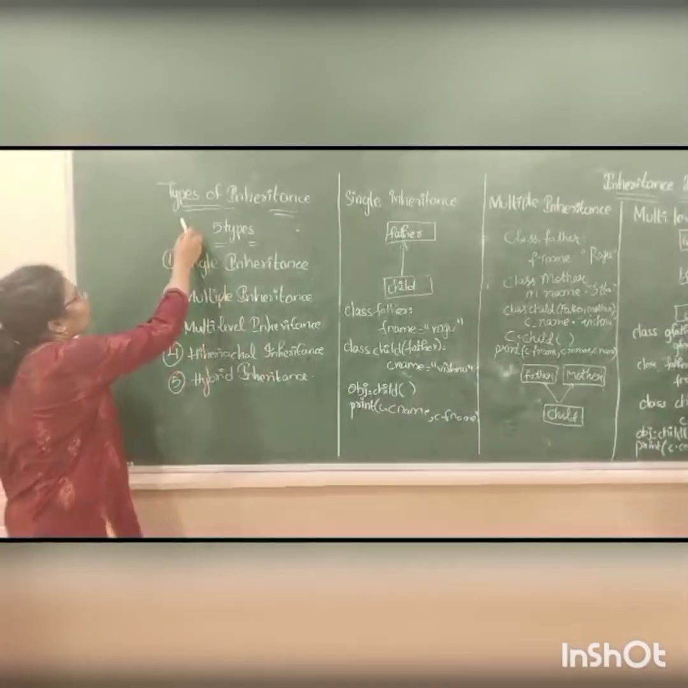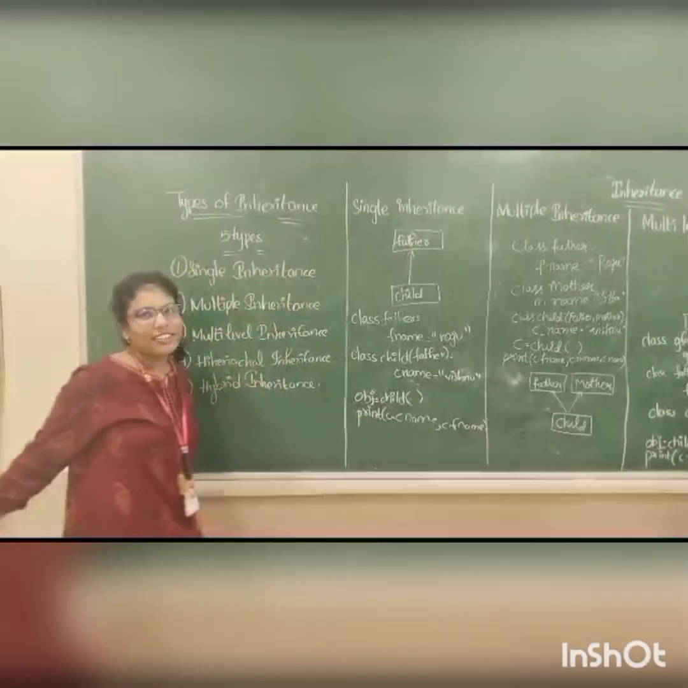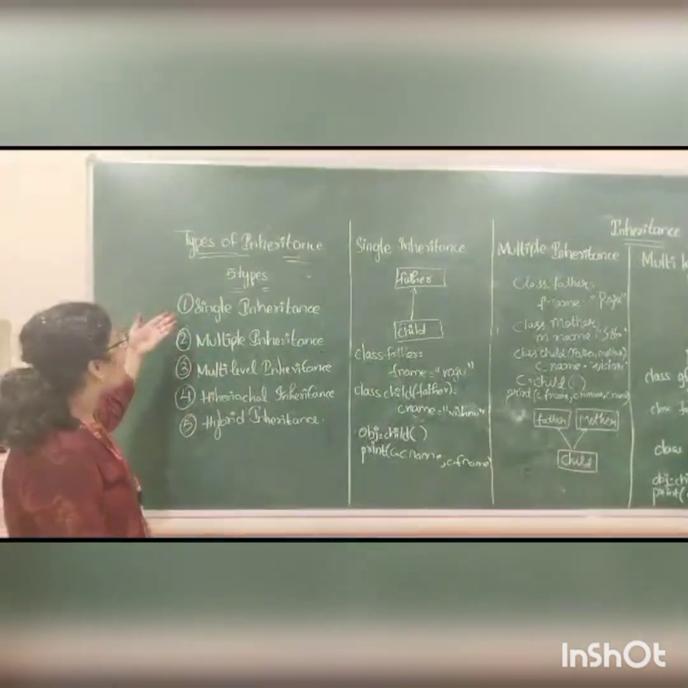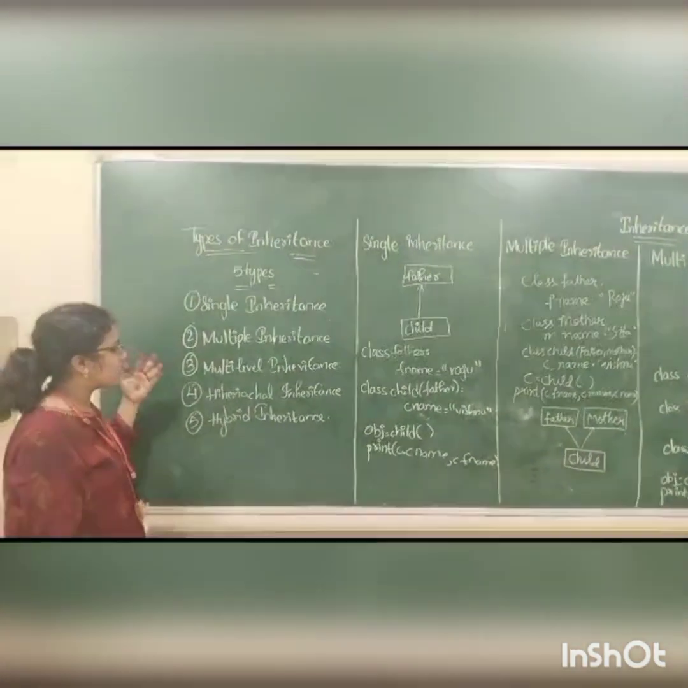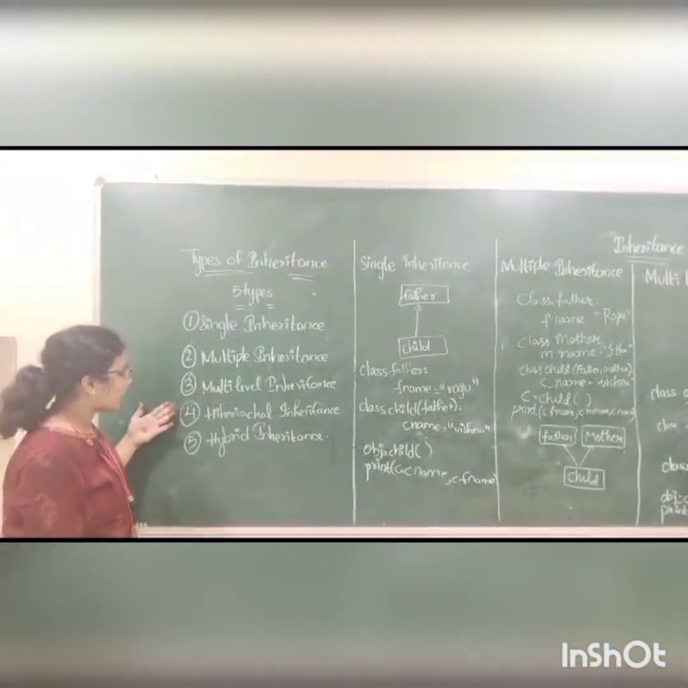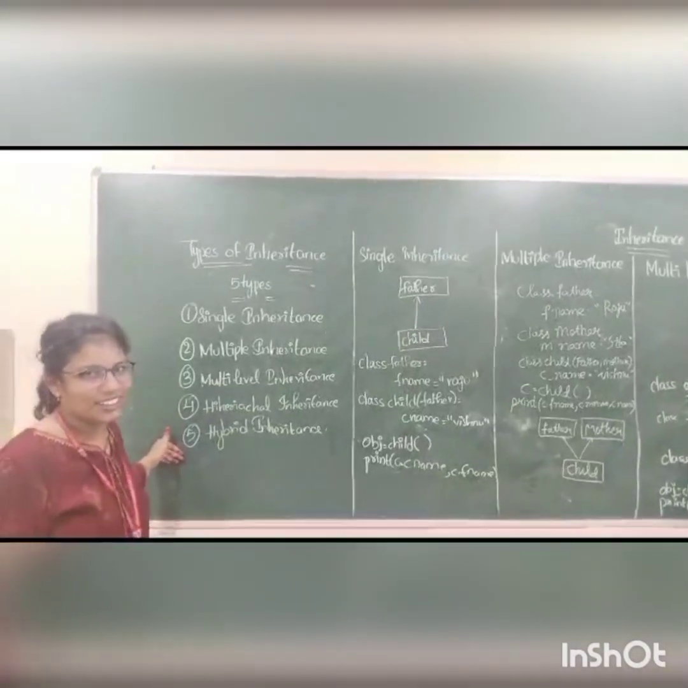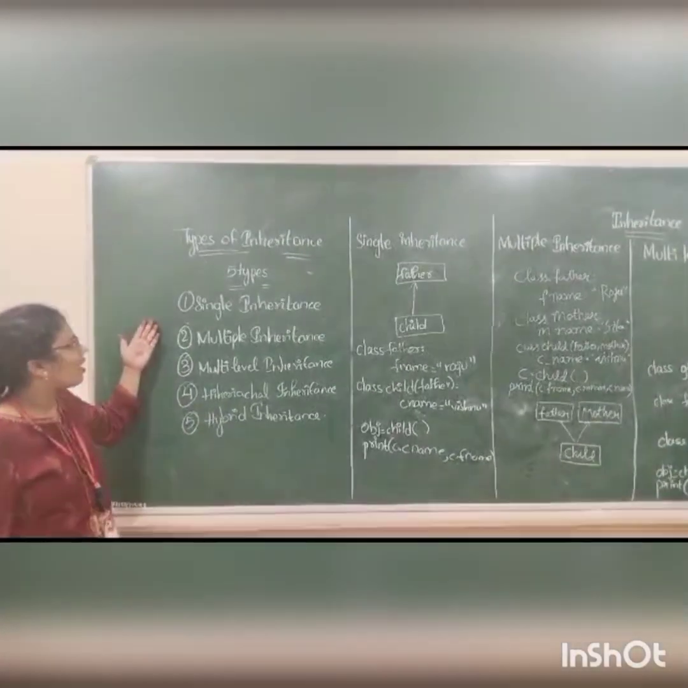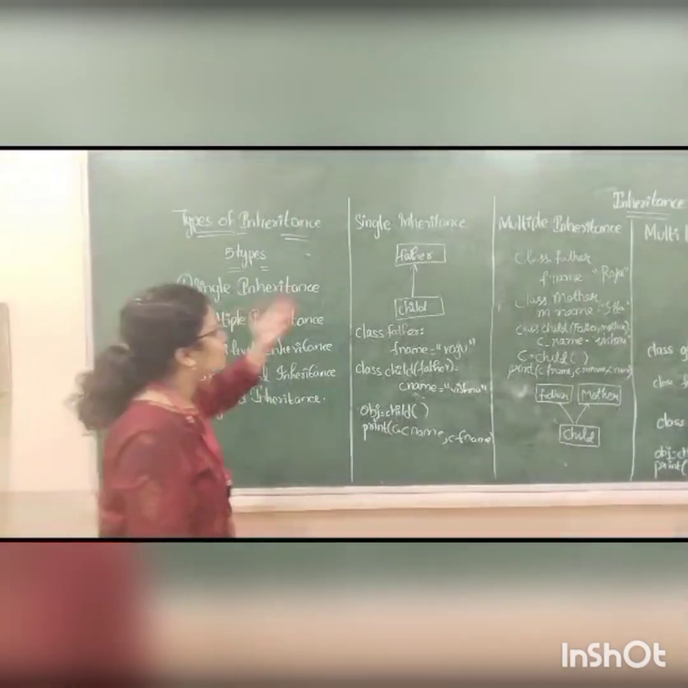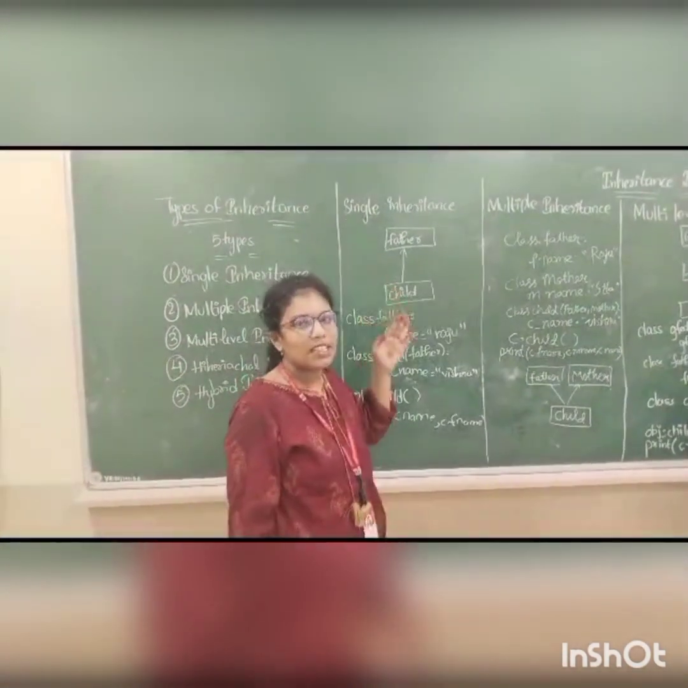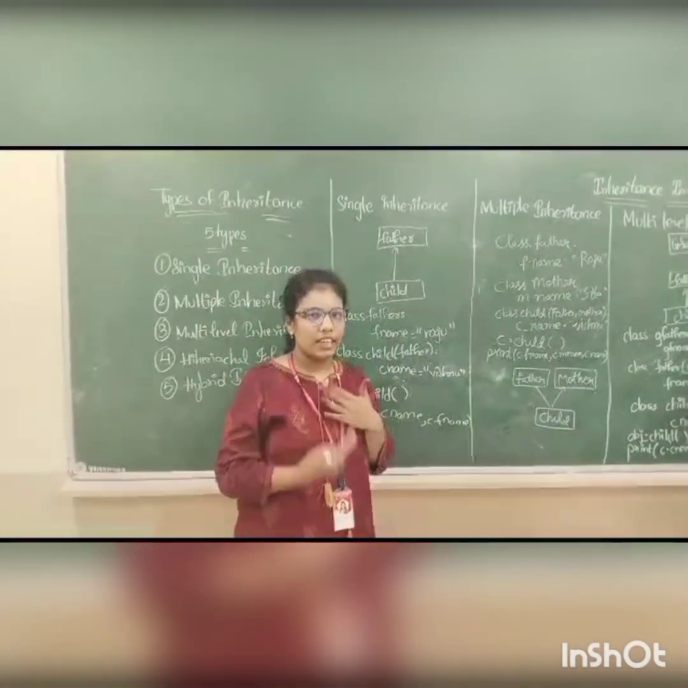And now I am going to explain the types of inheritance. There are 5 types of inheritance: single inheritance, multiple inheritance, multi-level inheritance, hierarchical inheritance, and hybrid inheritance. Now I am going to explain every inheritance in brief. The first one is single inheritance, that means inheriting the characters from a single parent.